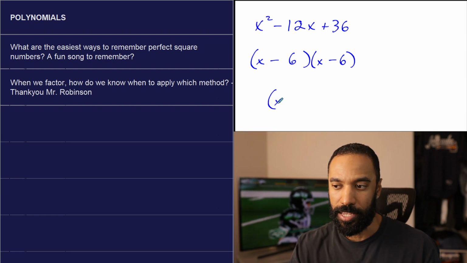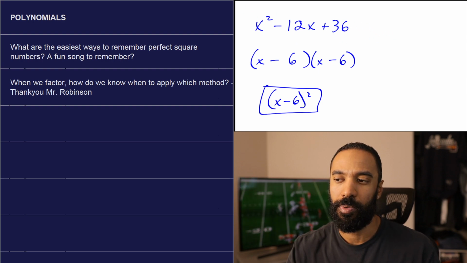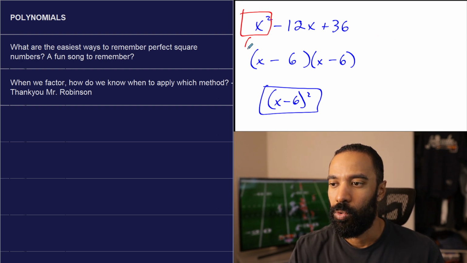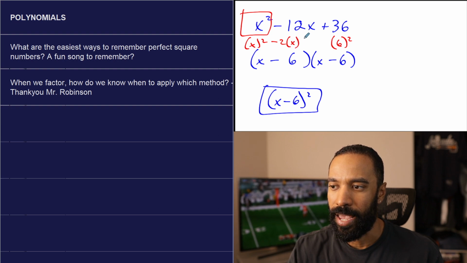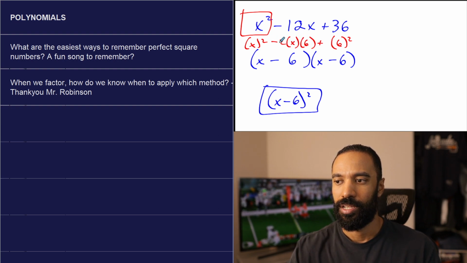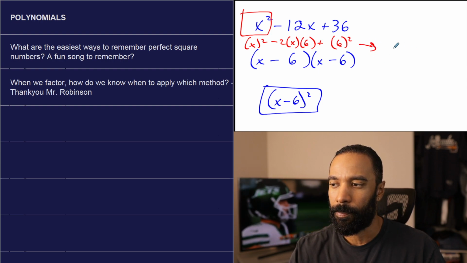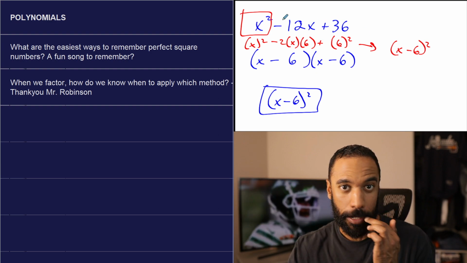Now, on a multiple choice test or something, if you saw this option, this would be the better and clearer answer, which brings me to my next point. This was a perfect square trinomial. This was 1x squared. This was 6 squared. And this was double 1x times 6, negative 12x. And so that factors into, again, x minus 6 quantity squared. So there's just that recognition of that.